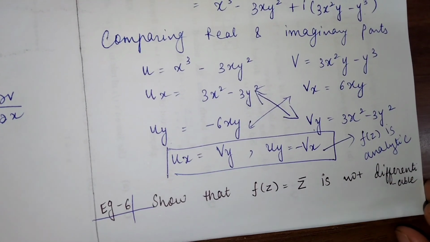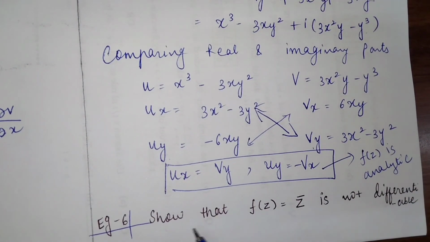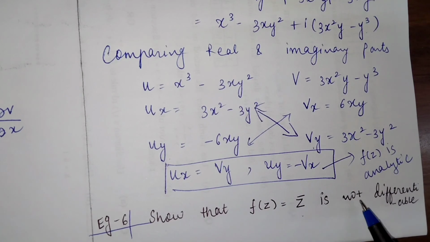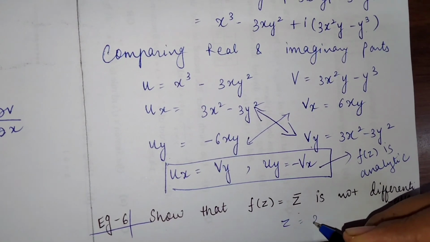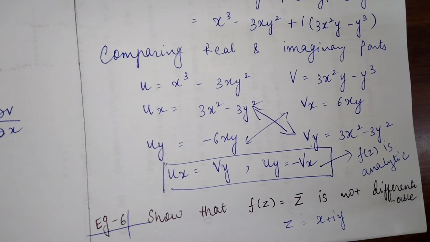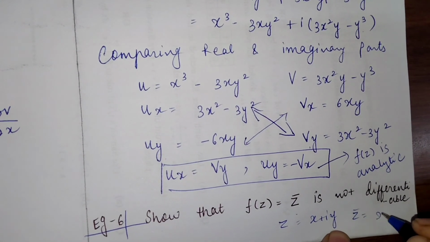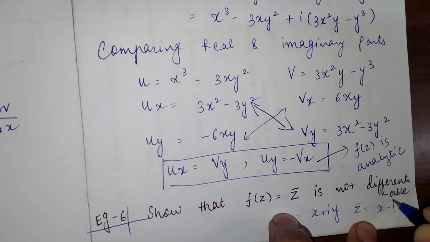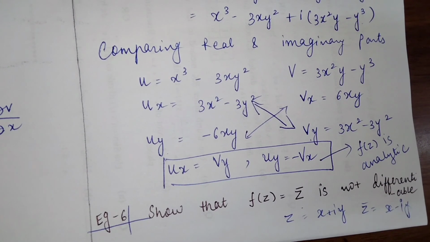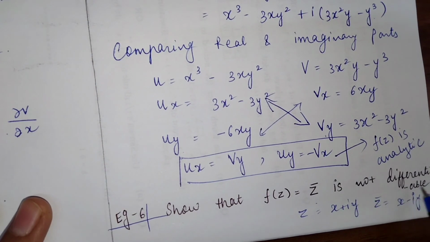And in example 6, you have to do it by yourself. Show that f of z is equal to z conjugate is not differentiable. Again, you have to put here z equal to x plus iy. So what will be your z conjugate? It will be x minus iy. Okay, and then this is our real part and this is the imaginary part. Then you all find ux, uy, vx and vy, and check whether the given function is analytic or not. If the conditions are not satisfied, then this function will not be differentiable.